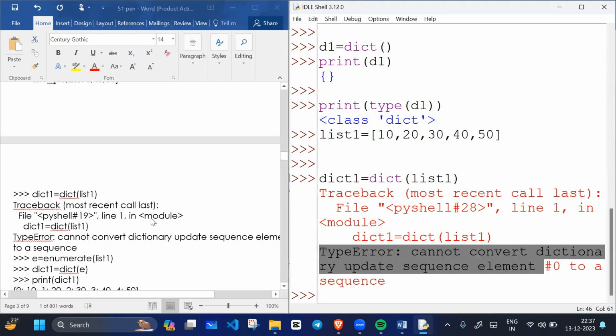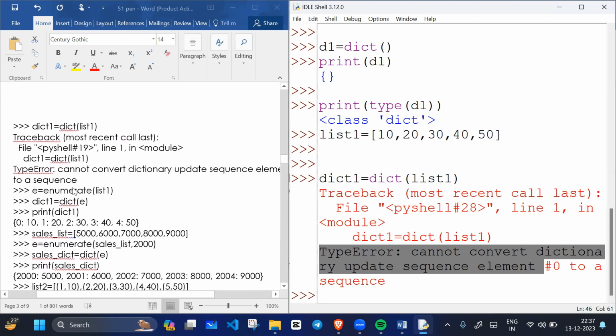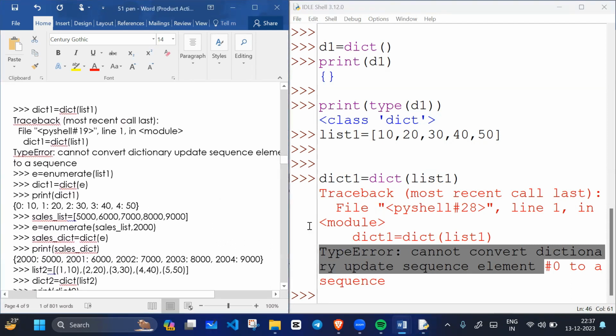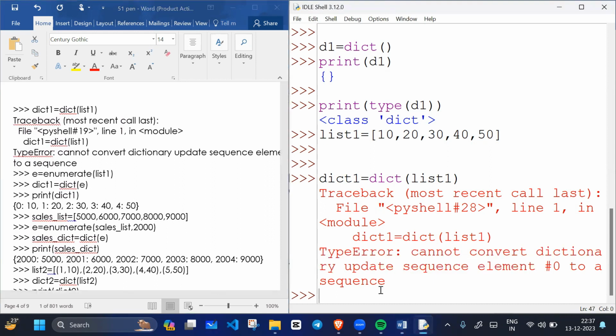This is the error. So how can we resolve this error? We use enumerate. What will we use here? Enumerate. Enumerate returns what? A tuple. And how many values does a tuple contain? Two values. A tuple contains two values. Okay. So see.